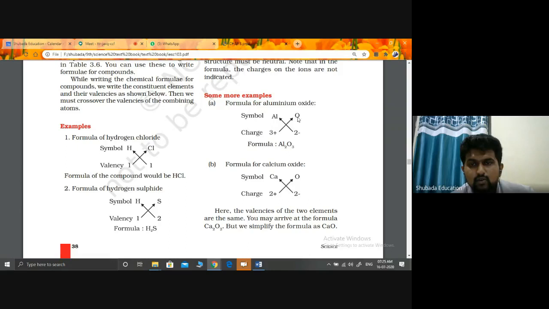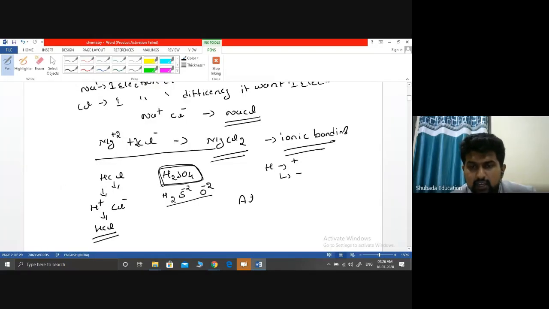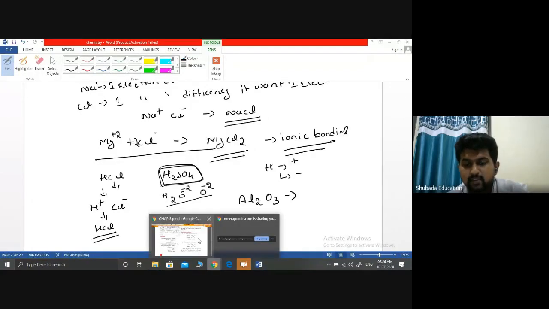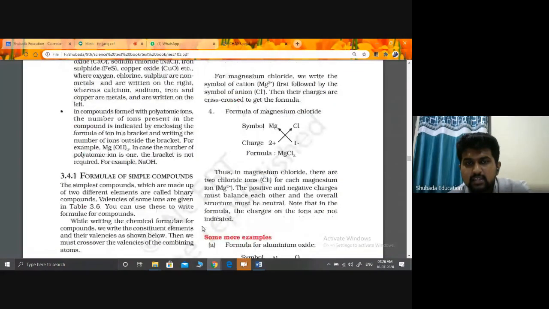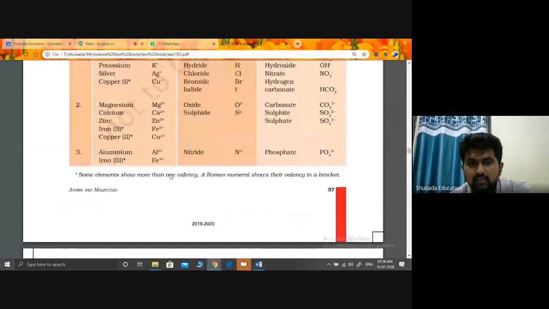This Al2O3. See, Al has what? Plus 3 ion. Okay, plus 3. Al2O3, why is it formed? Because if you take Al separately, just see this table. Al is a positive ion, cation. See, it is what? Al plus 3.